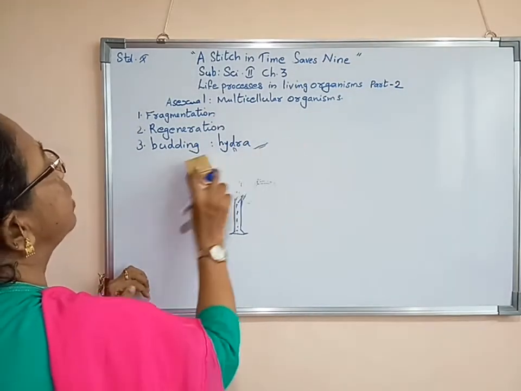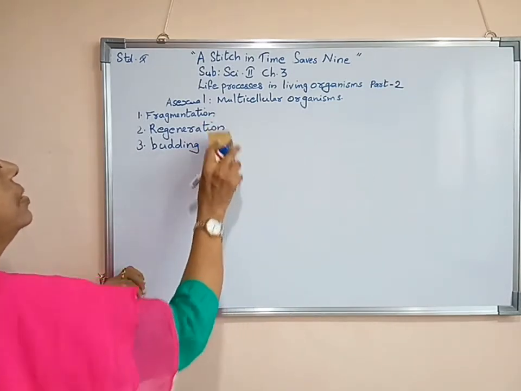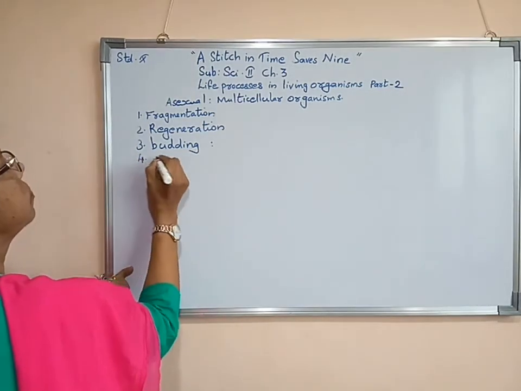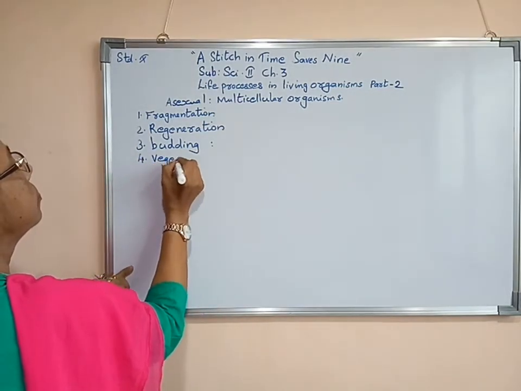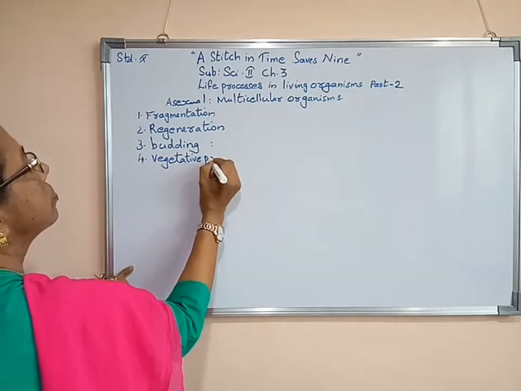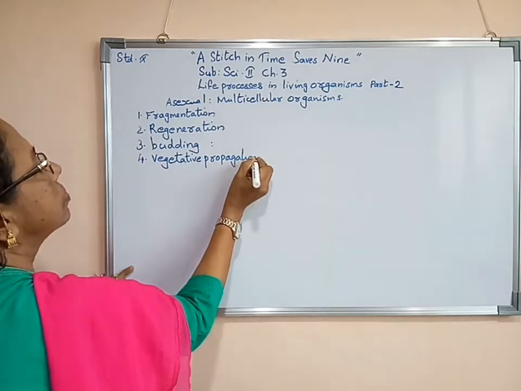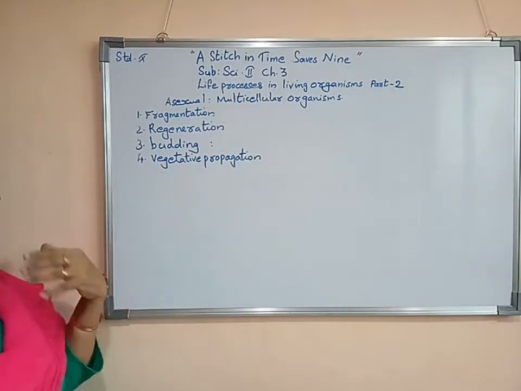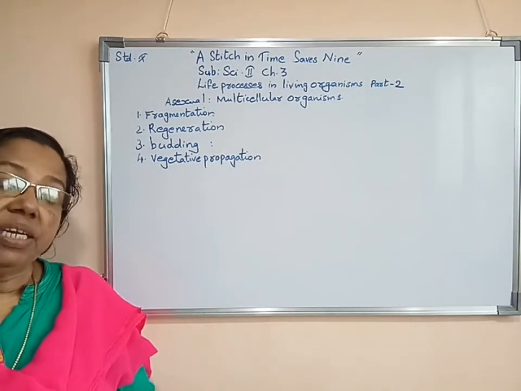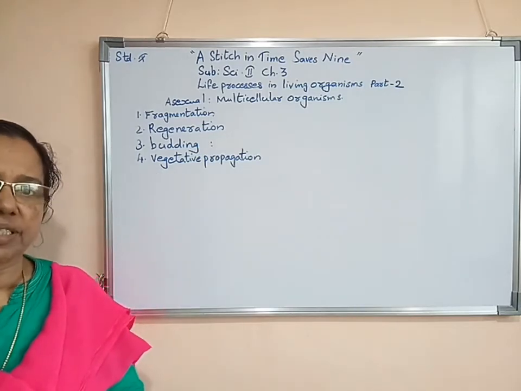Now we are going to study vegetative propagation. Vegetative propagation means growth of a new plant. Even big plants do this vegetative propagation process.